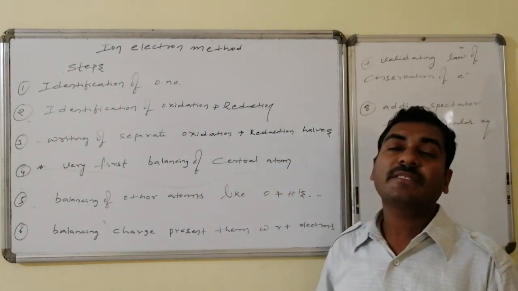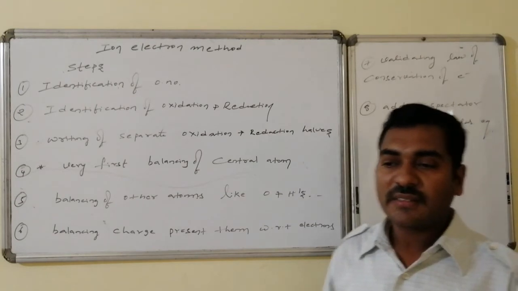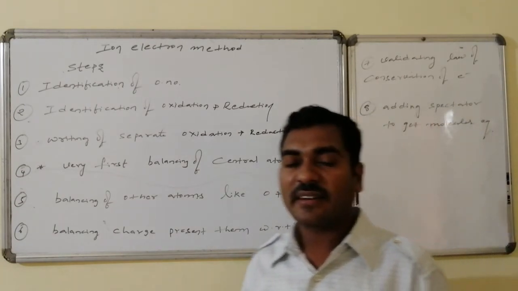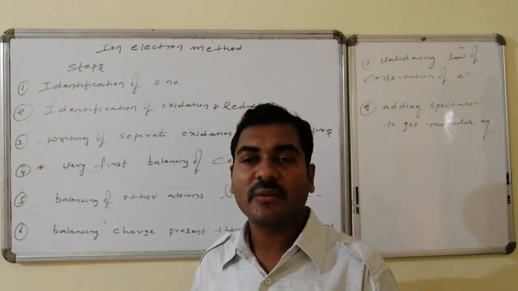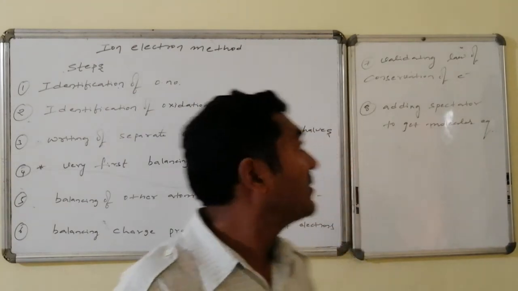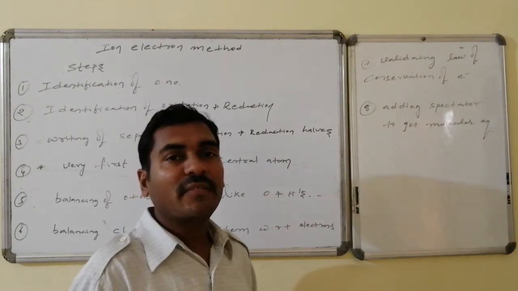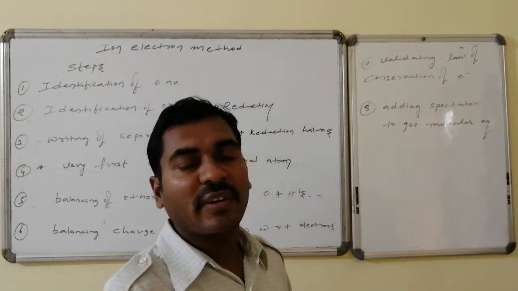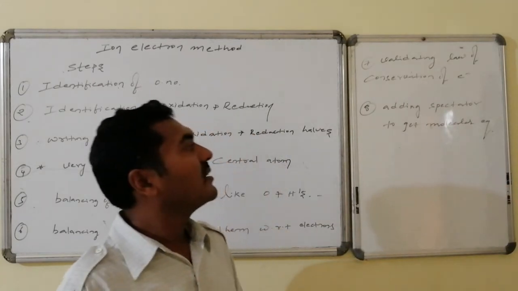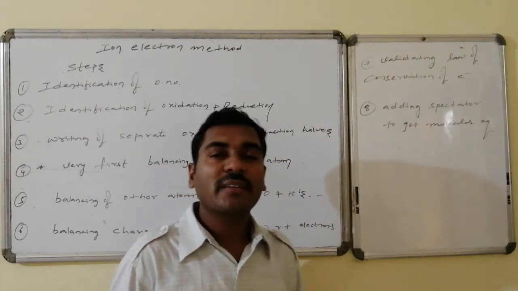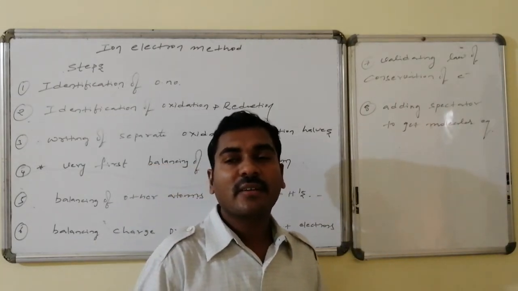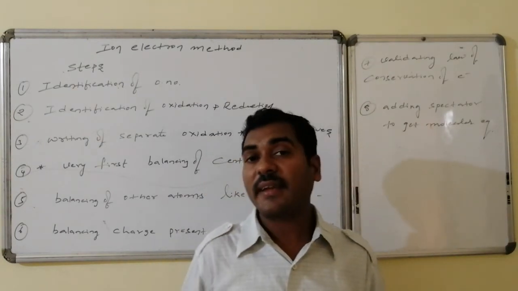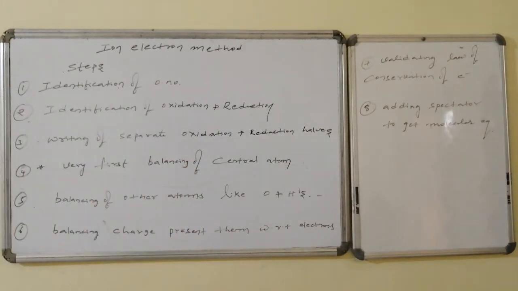Then balancing the charge present on the species with respect to the electrons, that is electron gaining as well as electron losing. Oxidation is electron losing, reduction is electron gaining, followed by validating law of conservation and making those two equations combine with one another to result one equation, then adding spectator ion to get the molecular equation. In that way, we will get the balanced equation by the ion electron method in acidic medium conditions.